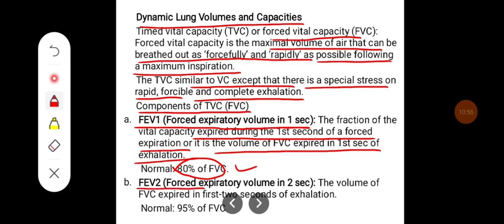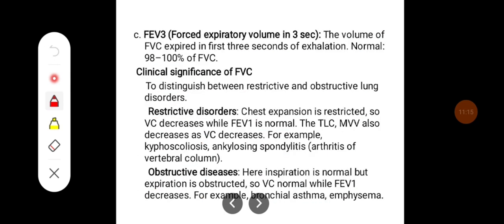And FEV2 is forced expiratory volume in 2 seconds, rather, the volume of the forced vital capacity expired in the first 2 seconds of exhalation. Normally 95% of the air is expired in the first 2 seconds. FEV3 is forced expiratory volume in 3 seconds, the volume of FVC expired in the first 3 seconds of exhalation. Normally almost 99% of the air is expelled by the end of the third second.